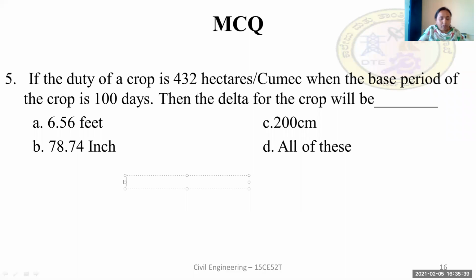As we already know, delta is equal to 864 B divided by duty. Substituting, 864 into B, which is 100, the base period, divided by the duty 432 hectares per cumec, we get 200 centimeters. So the answer is C, 200 centimeters.